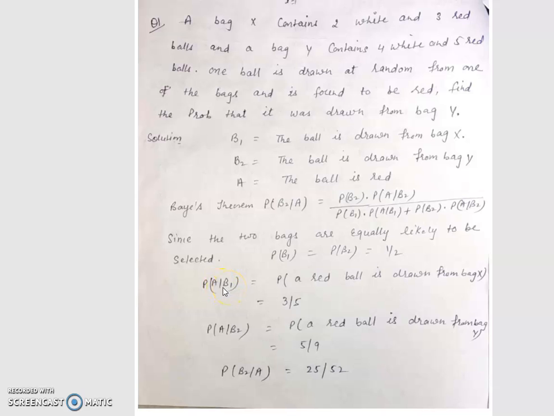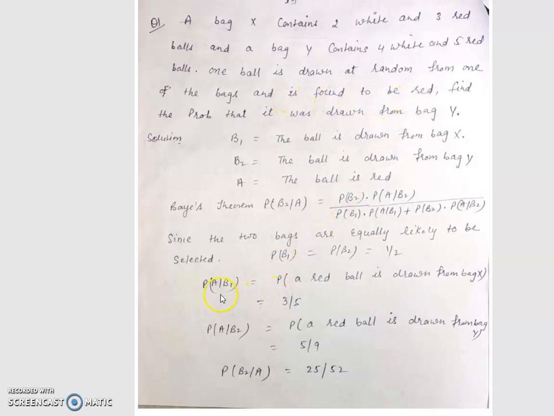The meaning is the probability that a red ball is drawn from bag X. And what is X? X contains two white and three red balls. We have in one bag two white and three red, and in our favor the ball is red.